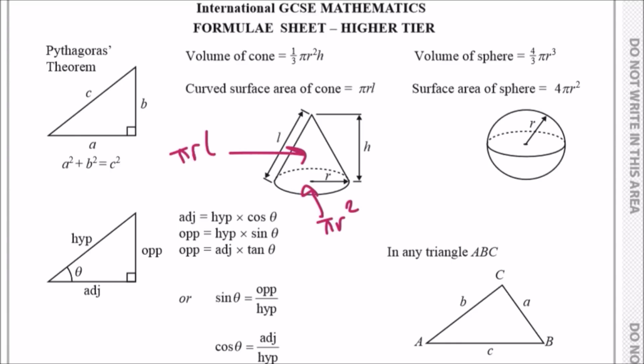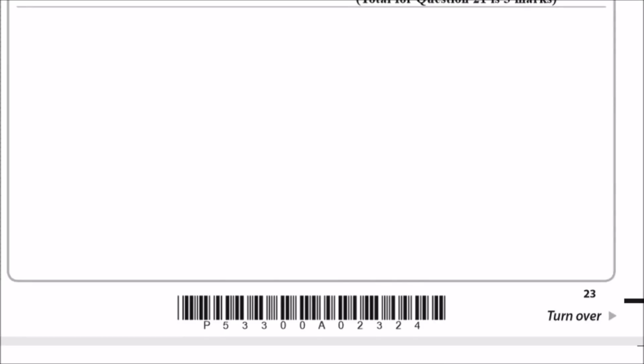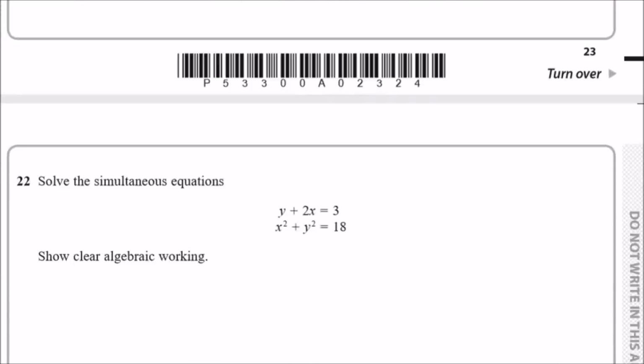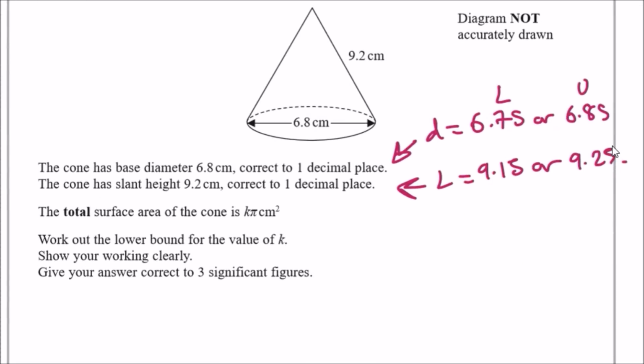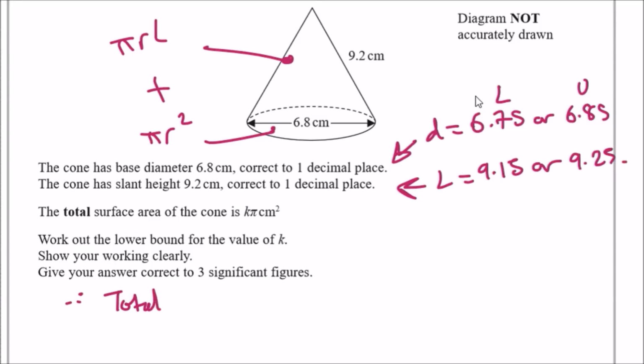So yeah, let's go back for a bit. Let's go back to the equation. So using the formula above, this is pi rl and pi r squared, and adding these two will give us k pi. Right. Let's do this. So total surface area. We can say the total surface area is going to be k pi equals pi rl plus pi r squared.